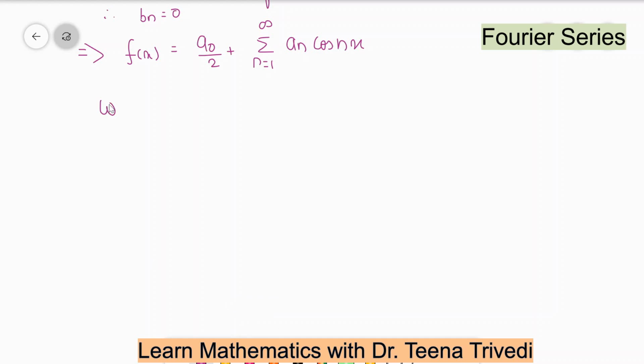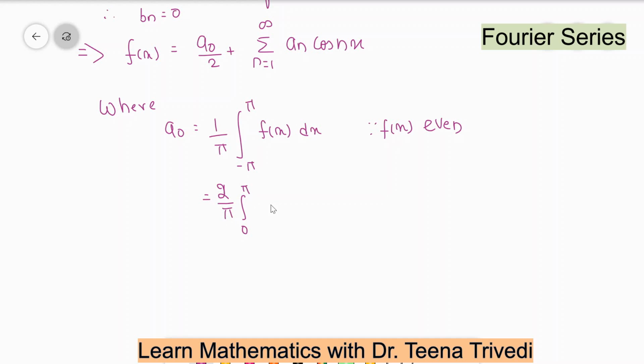where the value of a0 is equal to 1 upon pi, first minus pi to plus pi f(x) dx. Okay, and we know that f(x) is even, which implies 2 upon pi, 0 to pi f(x) dx. Since the function is even, and the limit is minus to plus, we can write 2 times the integral over the 0 to pi limit.